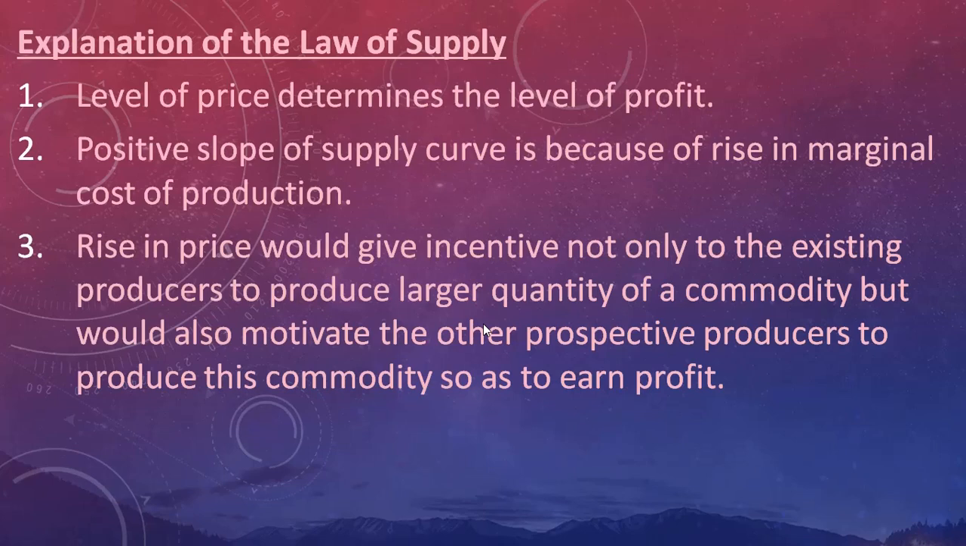Now let's say that because of a rise in price, he will also increase the supply of his commodity. Firm A will increase the supply of rice. So the more the price, the more the supply. As we already discussed in point number one, more price means a higher level of profit.